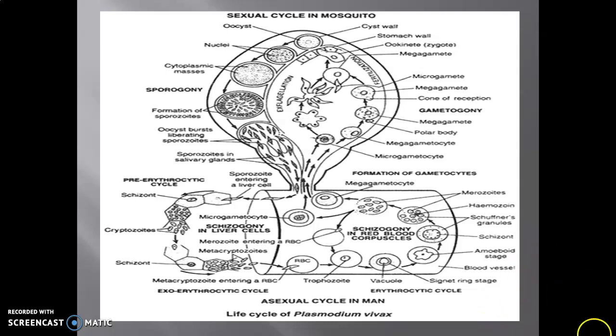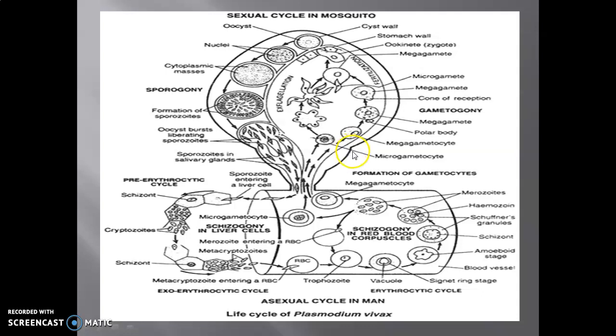You can see here it is nothing but a blood vessel, and the formed gametocytes are taken by the mosquito with the bite.